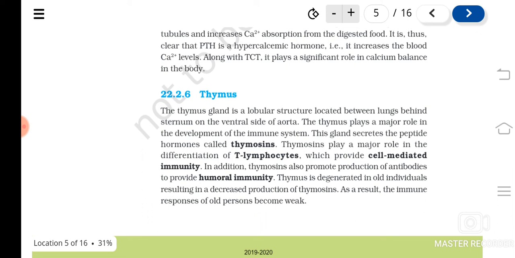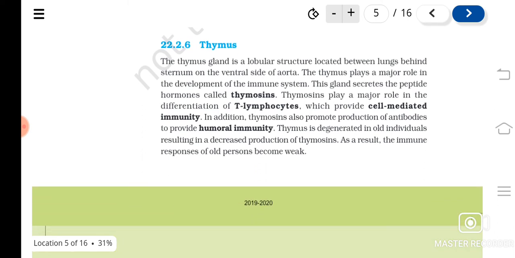What are lymphocytes, children? They are a kind of WBCs only. The differentiation of these WBCs is helped by the thymus gland, that is, thymosins, and they also help to produce antibodies to provide humoral immunity. So T lymphocytes are associated with cell mediated immunity, and antibodies are associated with humoral immunity. So they generally give immunity to the body.